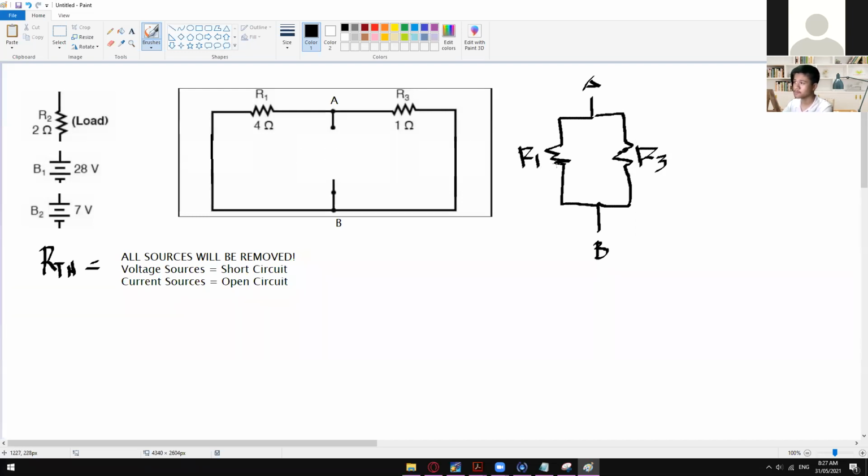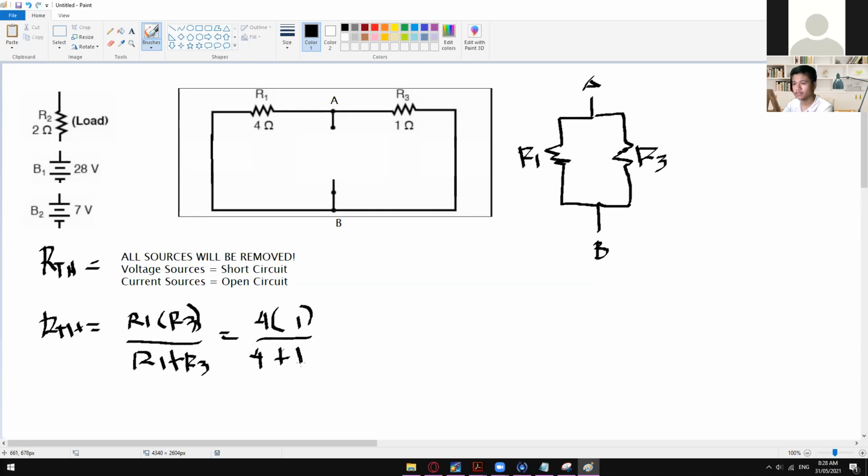So in here, in order for you to combine them, you have to apply the parallel rule, because they are in parallel with each other. So the formula for the RTH is R1 times R3 divided by R1 plus R3, wherein R1 is 4 ohms and R3 is 1 ohm.